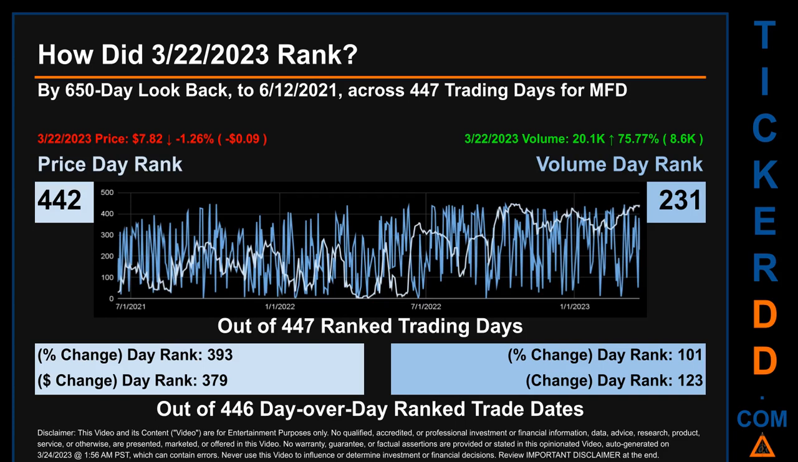The line graph overlays price and volume's daily ranking, as shown respectively in light versus dark blue, across those target days' trading days. In this view, essentially the dips are good whereas the spikes are bad. The price's day-over-day percentage change, dropping -1.26% on March 22, 2023, had a day rank of 393, while its dollar difference of -9 cents had a rank of 379 when compared day over day across 446 trading days. Volume's percentage change and difference were ranked respectively at 101 and 123.